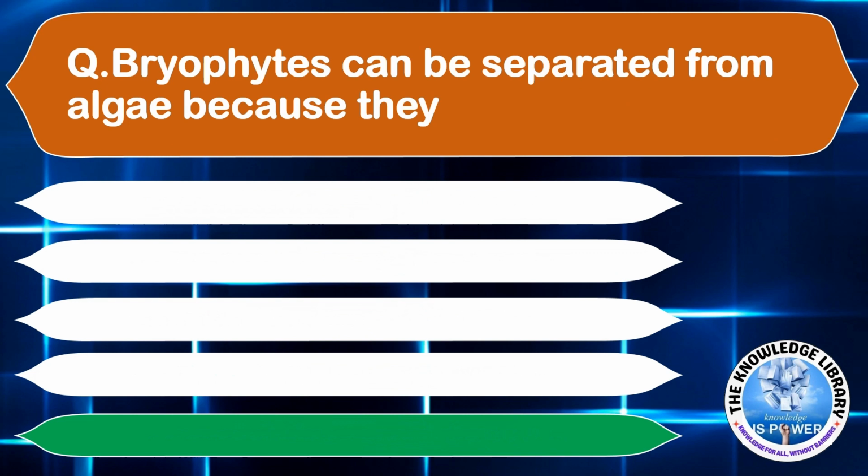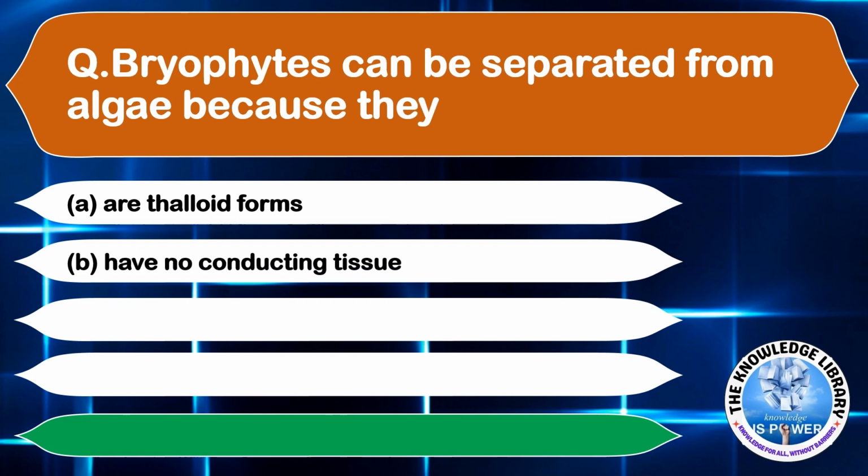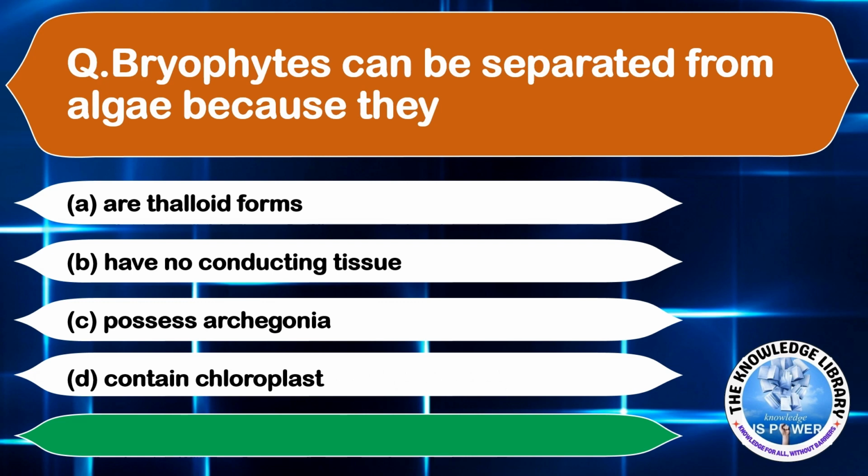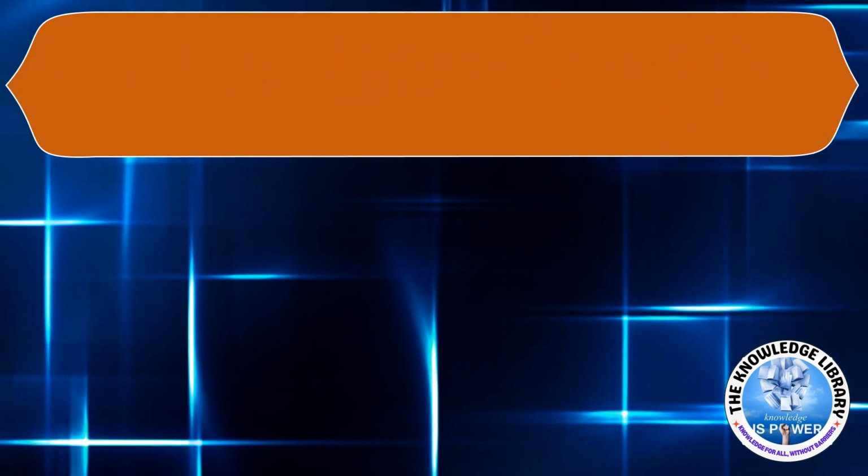Bryophytes can be separated from algae because they have option A thylakoid forms, option B they have no conducting tissue, option C they possess archegonia, and option D they contain chloroplast. The correct answer is option C they produce archegonia. Moving on to the next question.